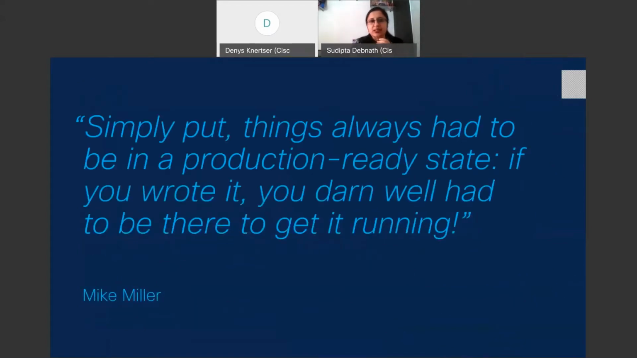There is a saying that, simply put, things always had to be in a production ready state. If we wrote it, you darn well had to be there to get it running. So when I write a product or a piece of code, it should always be ready for production delivery. That is the thought behind why we have come up with the NSO LSA CI/CD pipeline.